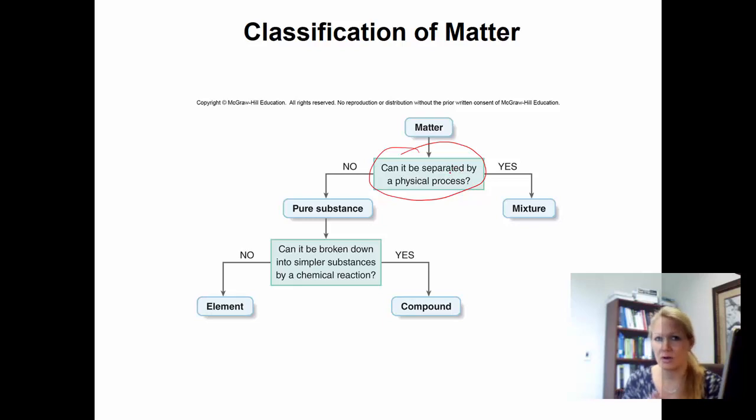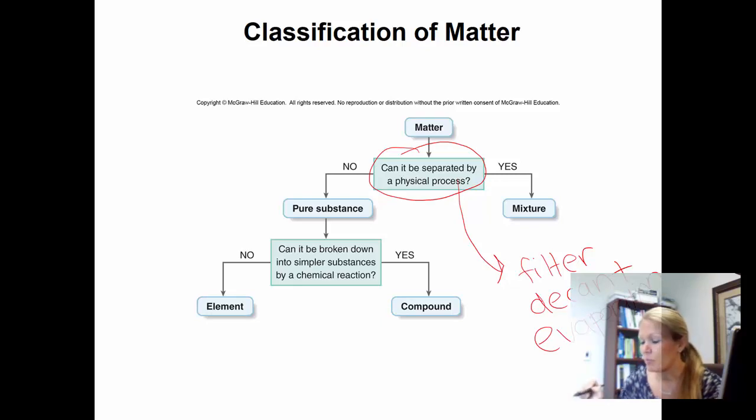We've talked about physical changes if you've been watching all of my videos. So physical processes in a chemistry lab could be things like filtering, or it could be things like decanting, where you pour off maybe the liquid from the solid. Another example would be something like evaporation. If you can do one of these techniques, of course there are others, these are physical processes.